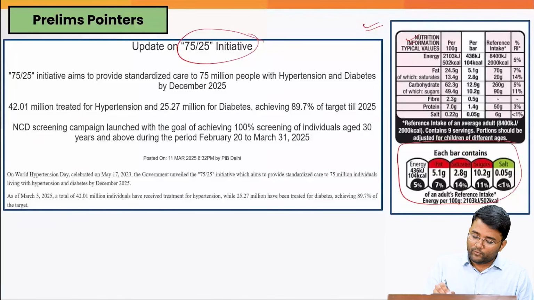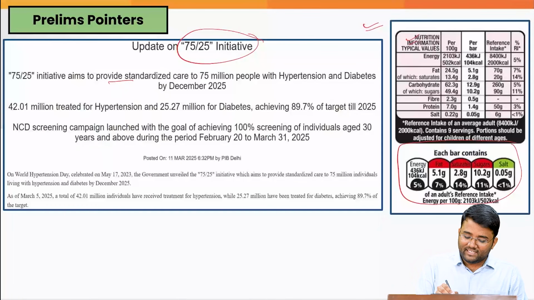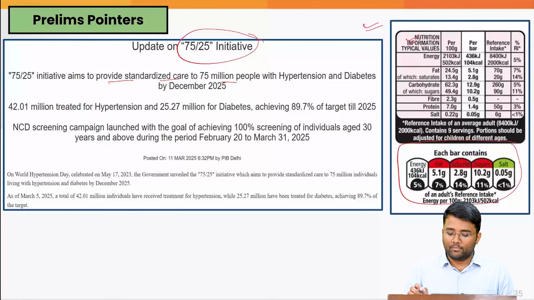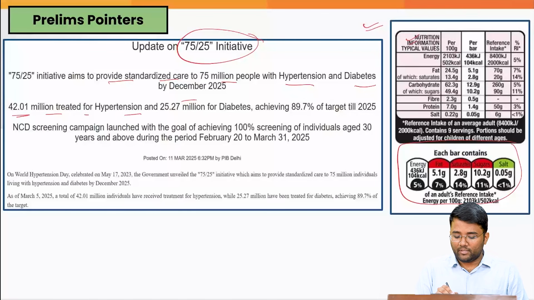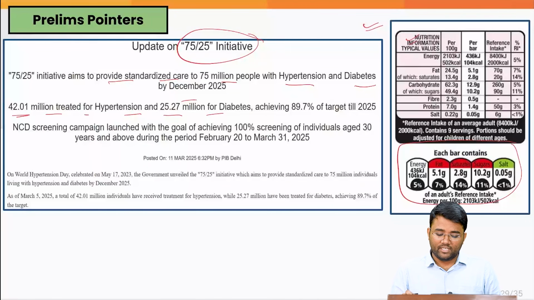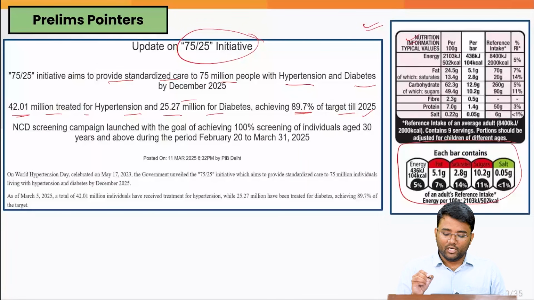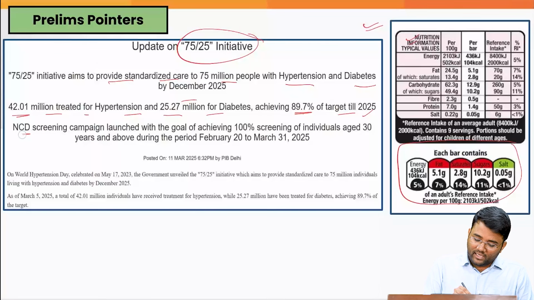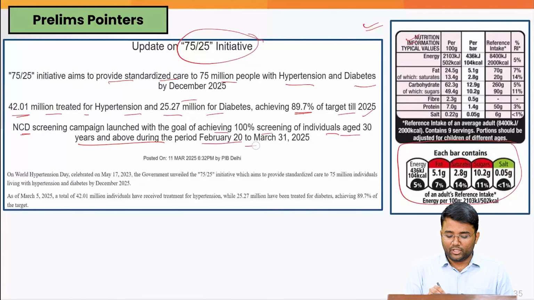Also, the 75-25 initiative was launched by the Ministry of Health and Family Welfare that aims to provide standardized care to 75 million people with hypertension and diabetes by December 2025. 42.01 million people have been treated for hypertension and 25.27 million for diabetes. That will help in achieving 89.7% of the target till 2025. And the non-communicable disease screening campaign was launched with a goal of achieving 100% screening of individuals aged 30 years and above during the period of Feb 20 to March 31, 2025.